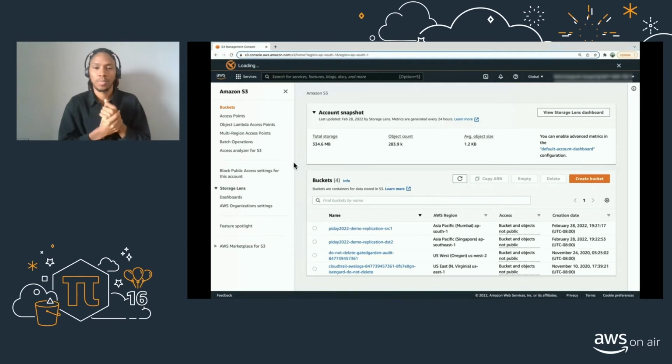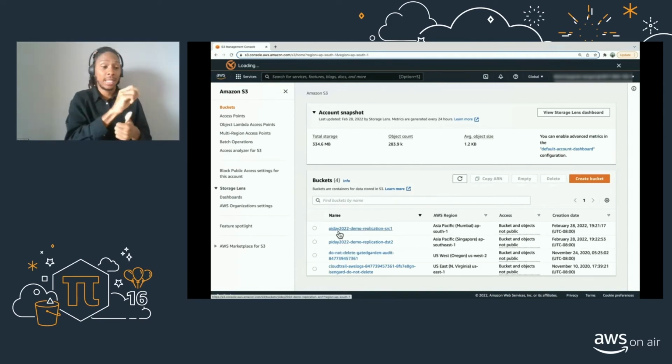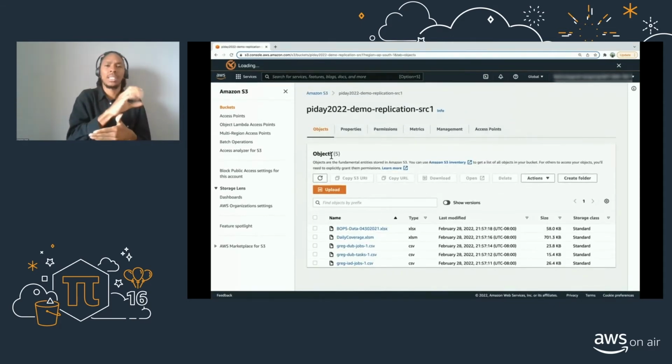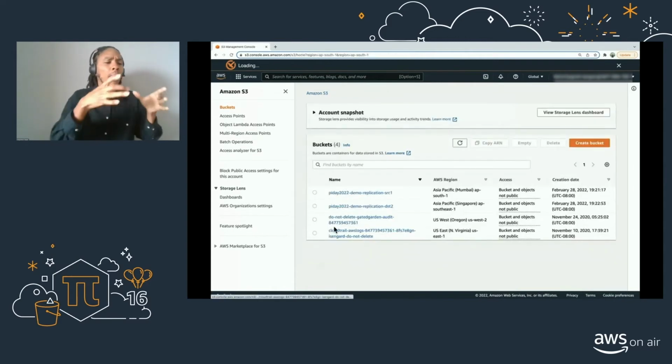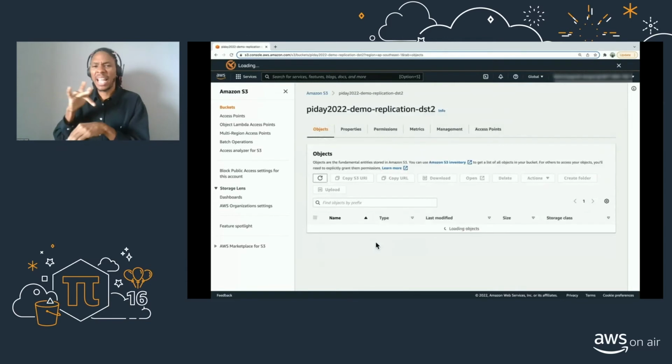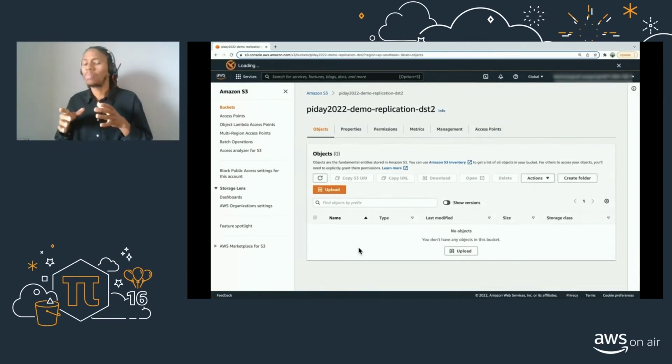Okay, here I am under the Amazon S3 service. So you will see I have configured a couple of buckets here for today's demo. My SRC1 is the source bucket and DST2 is the destination. Let's go and see the SRC1 bucket. There should be a couple of objects here. So we do have 5 objects already. Let's go to the destination bucket. It should be empty at this point. Let's quickly verify. All right, so this is empty.